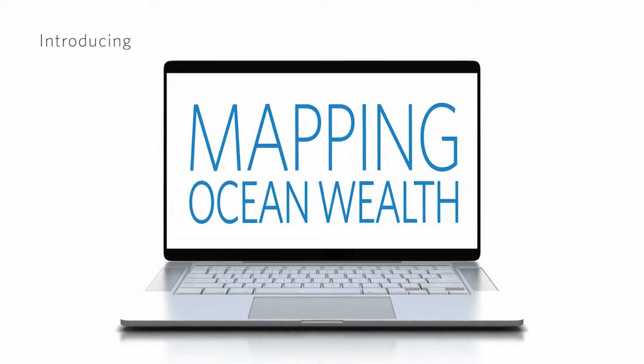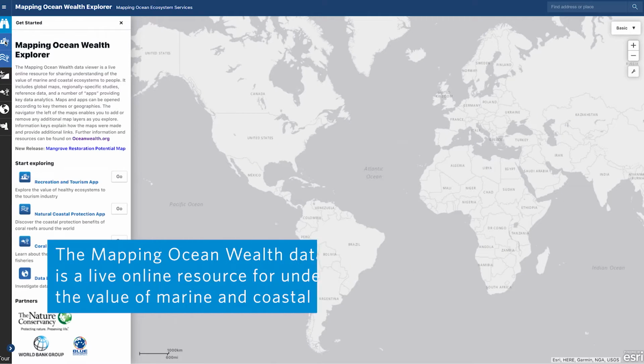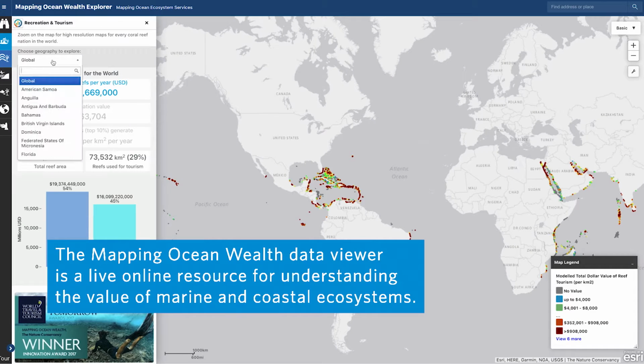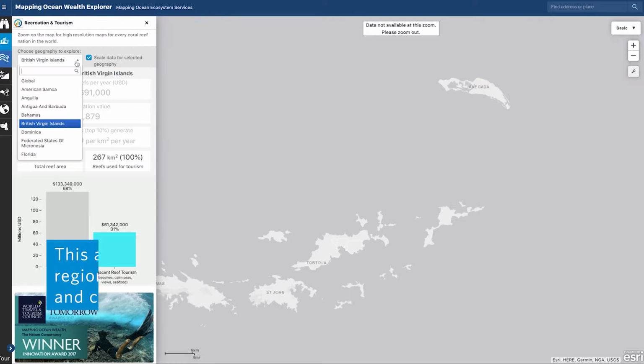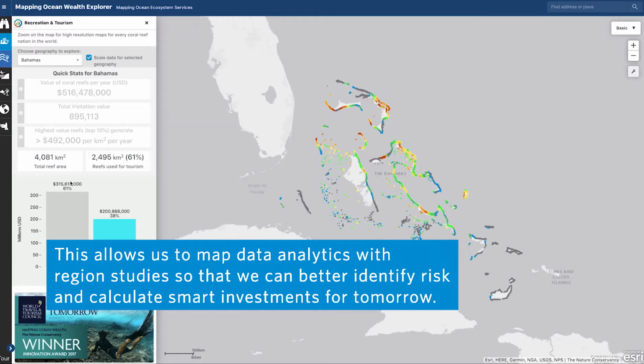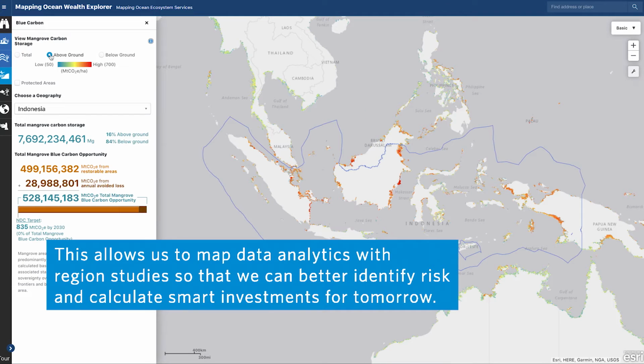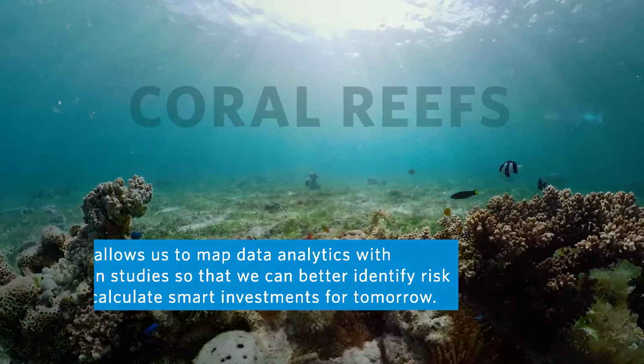Introducing Mapping Ocean Wealth. The Mapping Ocean Wealth Data Viewer is a live online resource for understanding the value of marine and coastal ecosystems. This allows us to map data analytics with region studies so that we can better identify risk and calculate smart investments for tomorrow.